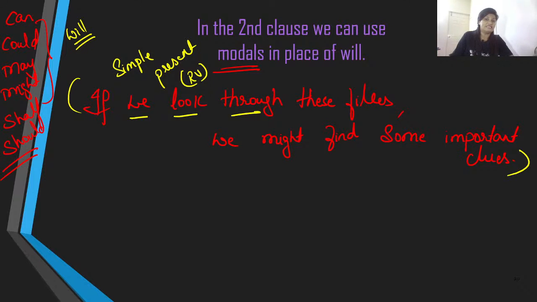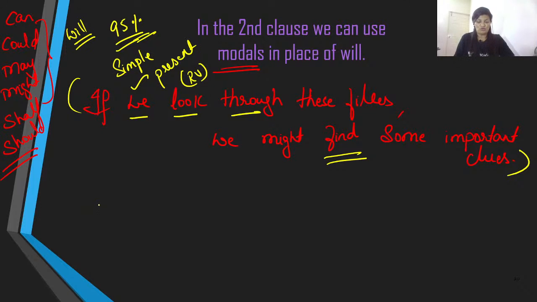So the probability of this action happening is almost, let us say, 95%. So here, when you are talking about the first conditional or the probable conditional, the actions are most likely going to happen. If this one condition is fulfilled, the second action will probably happen.